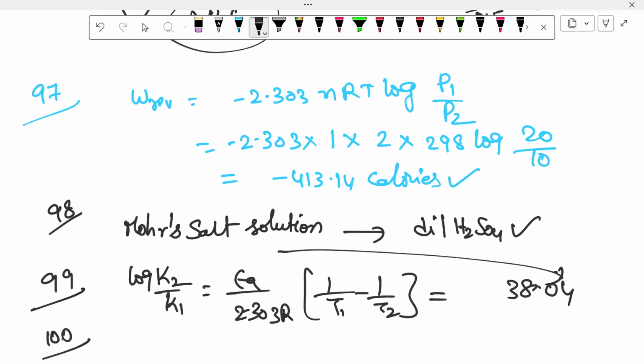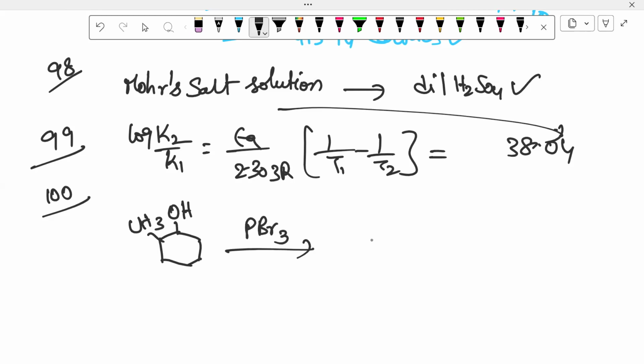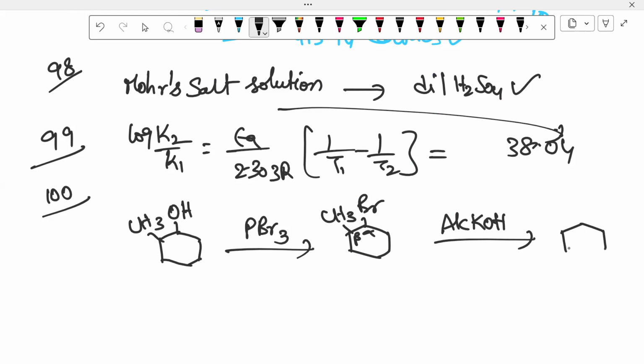Next, 100th question. First, here OH, here CH3, here PBr3 or PCl3. Directly the OH is removed and Br is substituted. After that, we want to use alcoholic KOH. Alcoholic KOH is for elimination. This is alpha carbon, this is beta carbon. Then elimination will be possible, and the final product is this. So this is A, this is B. So these are the total solutions for the 100 questions.